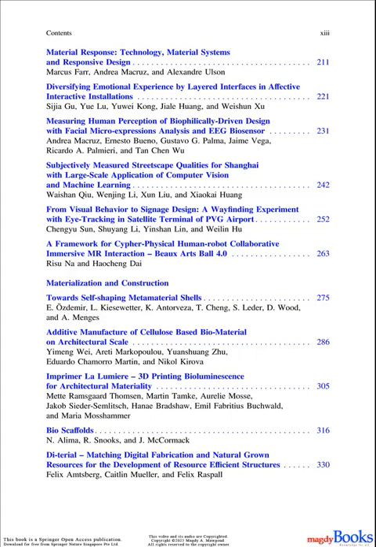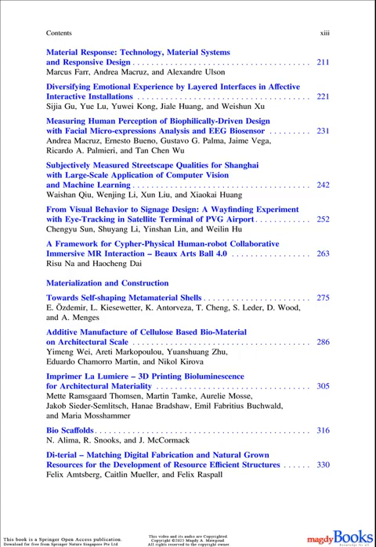25. A framework for cipher-physical human-robot collaborative immersive MR interaction, Beaux-Arts 4.0. Rizu Na and Haocheng Dai. Part 4. Materialization and construction. 26. Towards self-shaping metamaterial shells.